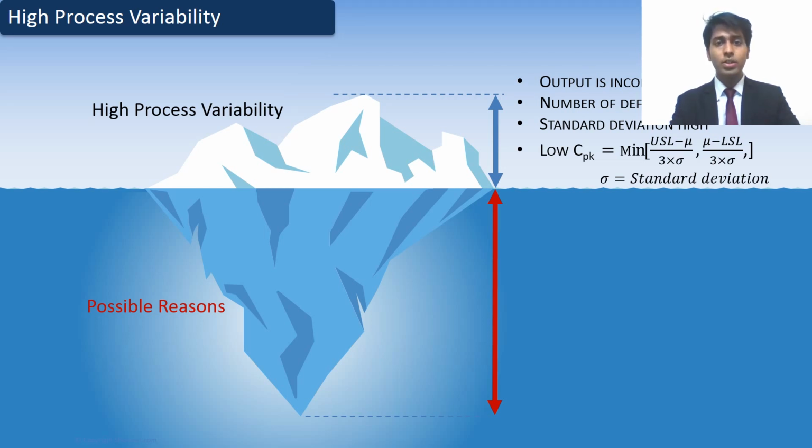This has a snowball effect on the whole system and in the end hurts the bottom line of the company. But this is just the tip of the iceberg as shown in the picture. The real problem lies below and needs to be addressed properly. Since detailed information regarding the process and enough data is not yet available, we have identified few possible reasons for the inconsistency in the process.